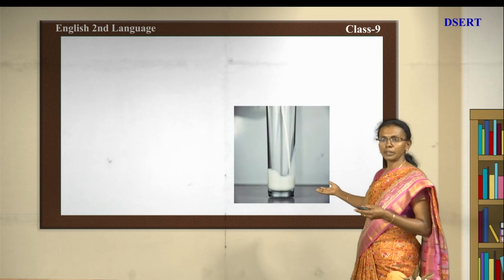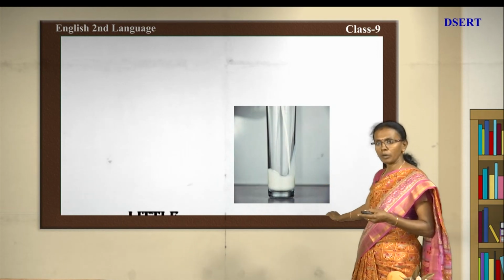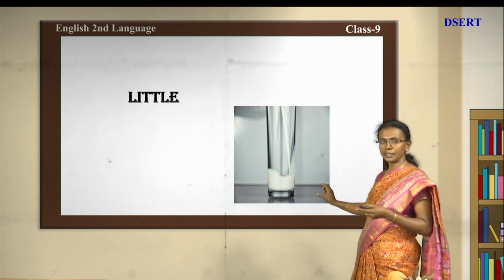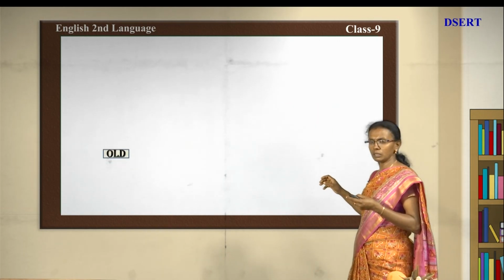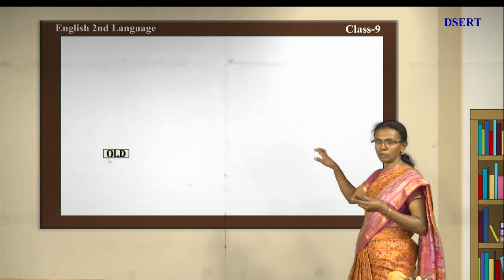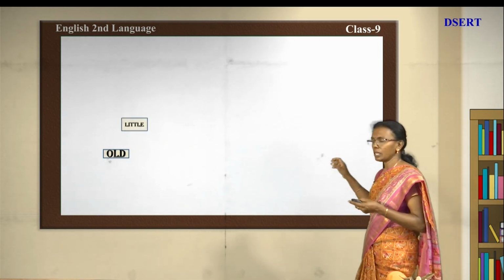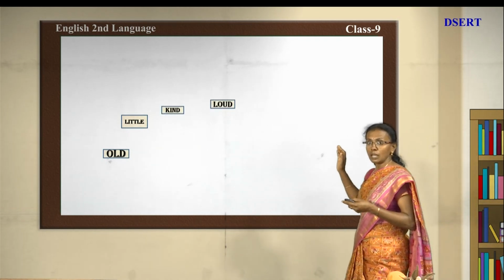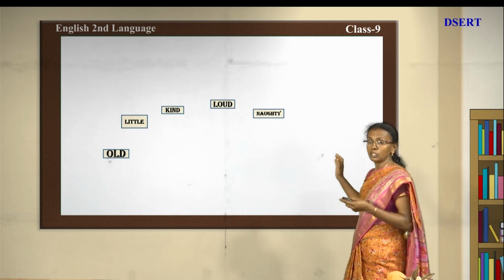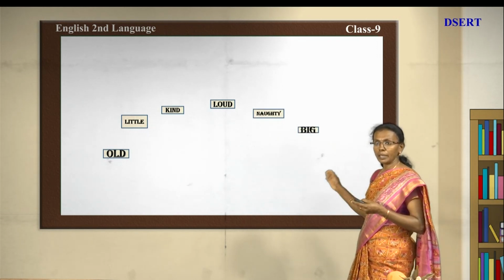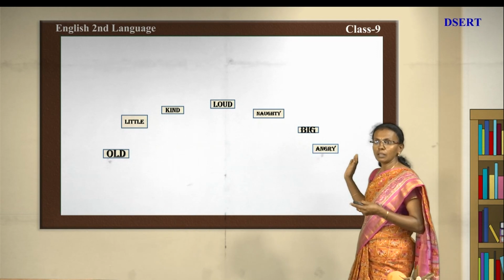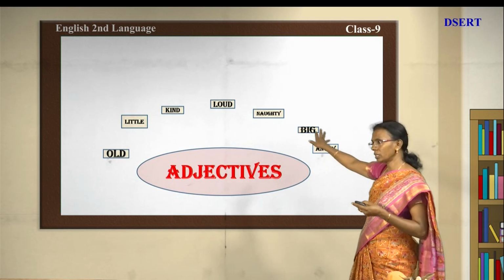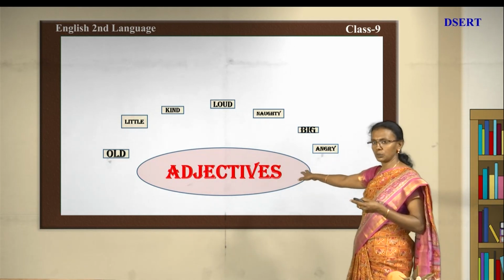Yes, he has become very old. And here, little boy. So you can see little water in this bottle. So, little water, little. Okay, we will move on to see what words you listed. One is old, another one is little, and next one is kind, another one is loud, and naughty and big and angry. All these words, see, are called adjectives.